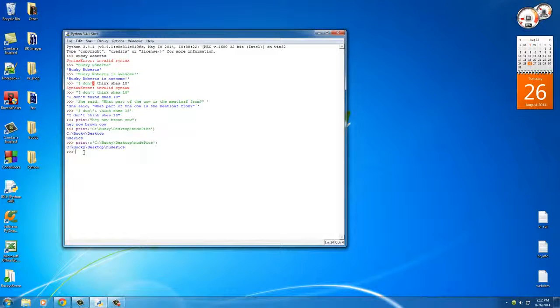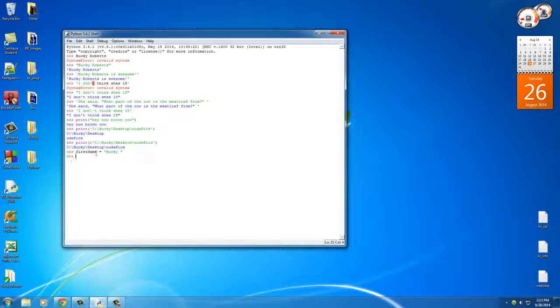So now that we know the basics of strings and how to print them out, now I want to show you guys something else that's pretty cool. You can actually add together strings kind of like you can numbers. So let's make a variable called first name and set it equal to a string, Bucky, and add a space after it too.